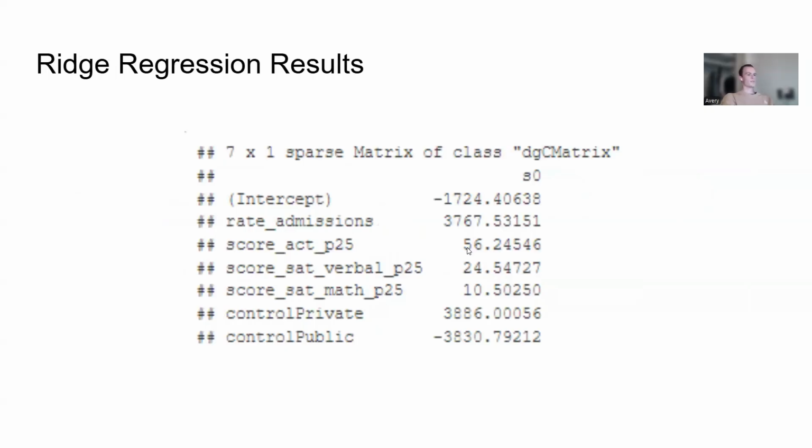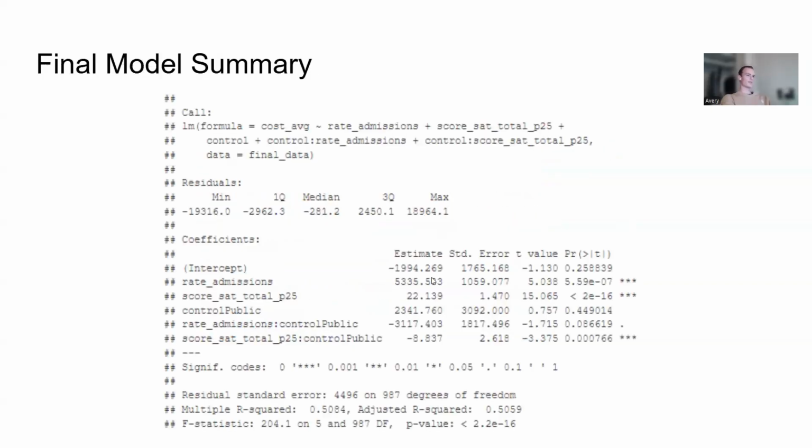So we did ridge regression. We identified that these three were pretty similar, but we didn't want to just combine all of them because ACT and SAT scores are on separate scales. So we decided only to combine the two SAT scores and see what that did. We can call that a new 25th percentile SAT total. Throwing that in here, we see now we have much stronger relationships with admissions rate, SAT total, and a significant difference between public and private schools, as shown down here with our SAT total score. So this just looks like a much stronger model, and our adjusted R squared is the same, so we didn't lose a whole lot of performance.